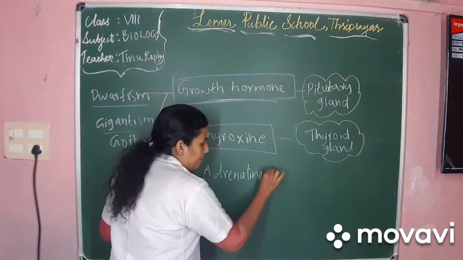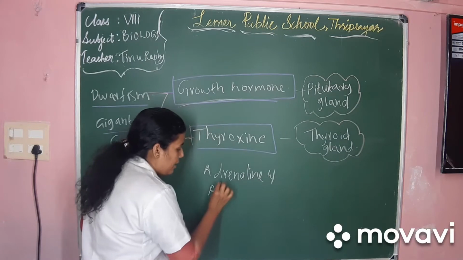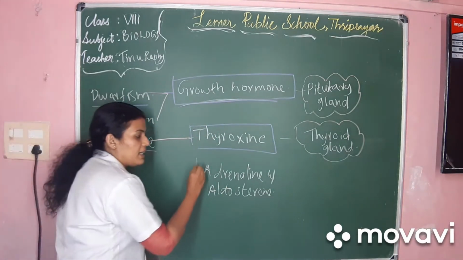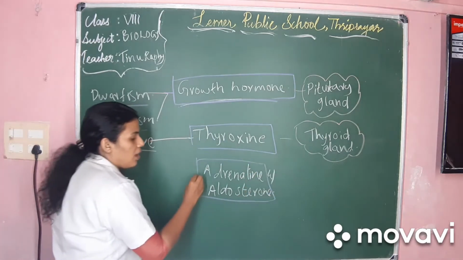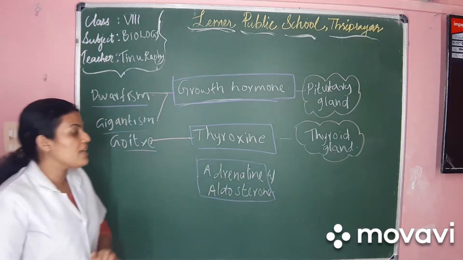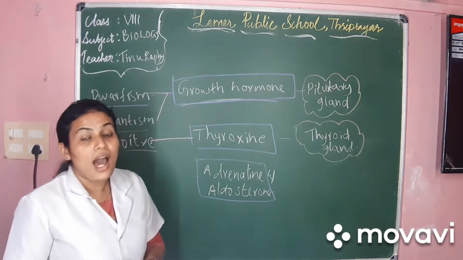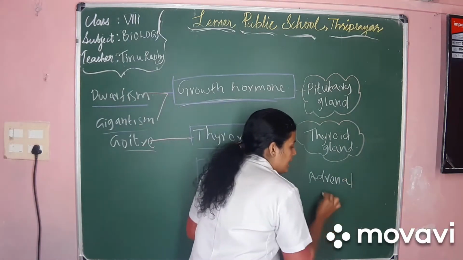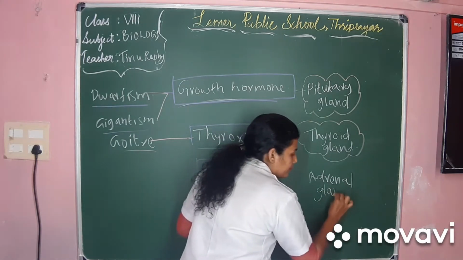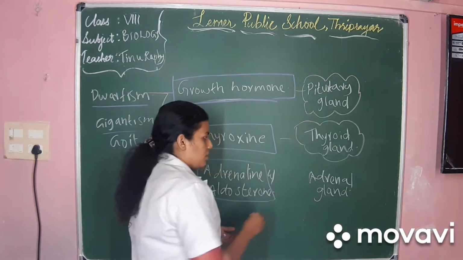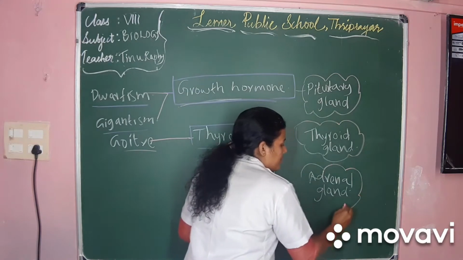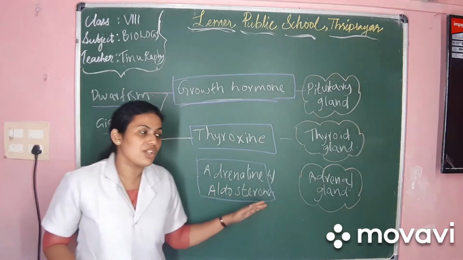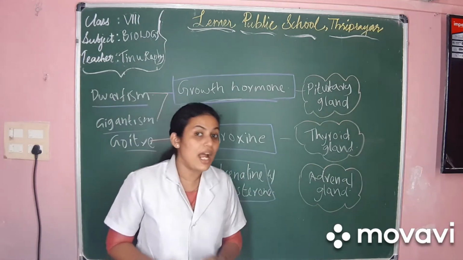Now, the third hormones which we are going to learn today are adrenaline and aldosterone. These are two hormones, and both of these hormones are secreted by the adrenal gland. So, both adrenaline as well as aldosterone are secreted by the adrenal gland.